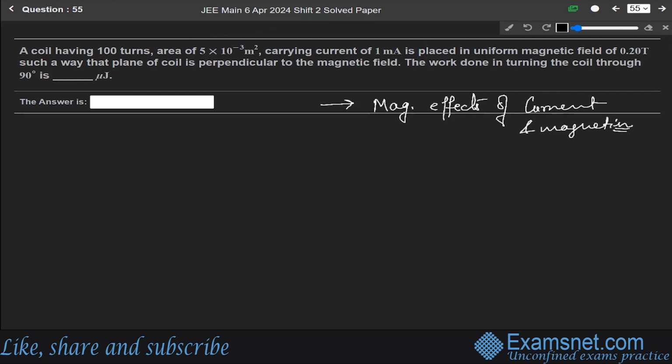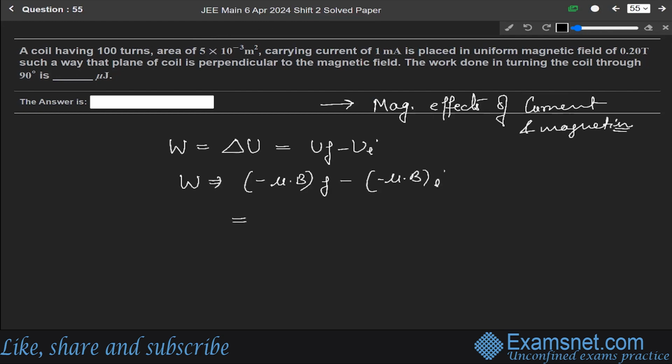Now, we know that the work done W is equal to the change in the potential energy delta U, means final minus initial. So we can write W as minus mu dot B final minus of minus mu dot B initial. So this one is 0, and minus minus becomes plus mu dot B initial. So it will be equal to mu B.